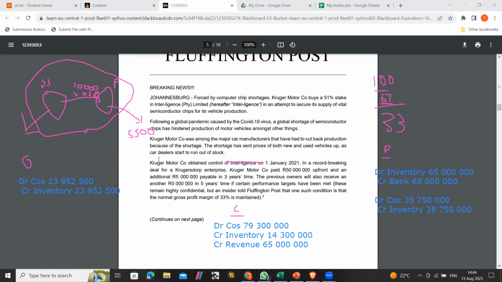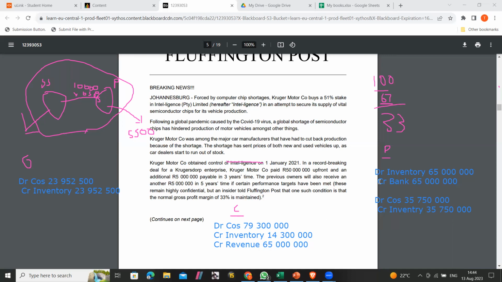So basically, we have to look at the cost of sales. The cost of sales then was 43,550,000, divided by 10,000 gives 4,355. So that's the cost of one chip, and then multiplied by 5,500, it gives us 23,925,500, and that's the cost for the 5,500 chips.